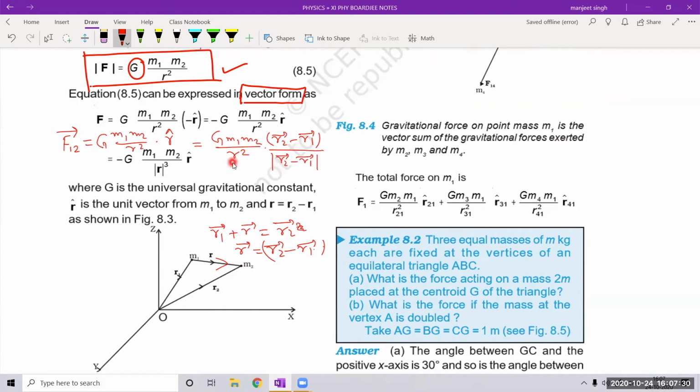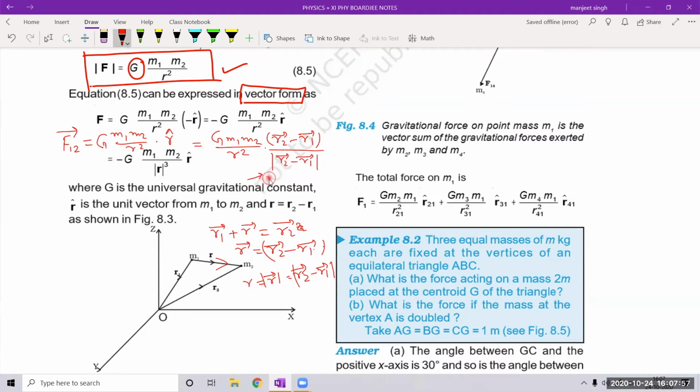What is this r here? This r is basically the magnitude of r2 minus r1. So R is the magnitude of this vector. That means it is the magnitude of r2 minus r1, right? So here it comes, r2 minus r1 whole square, or you can write this as r.